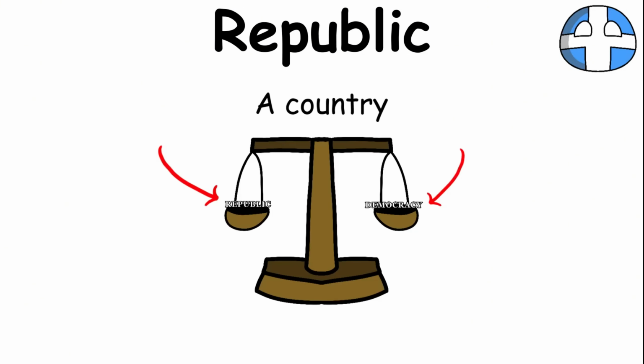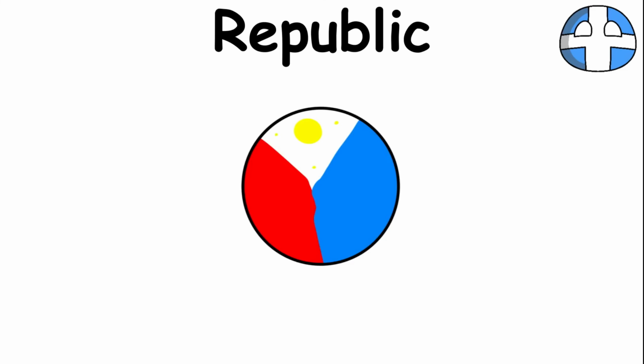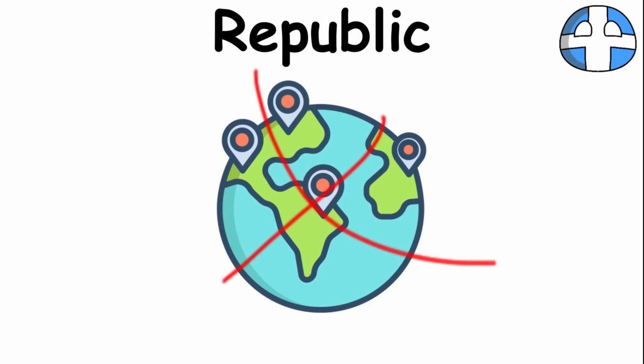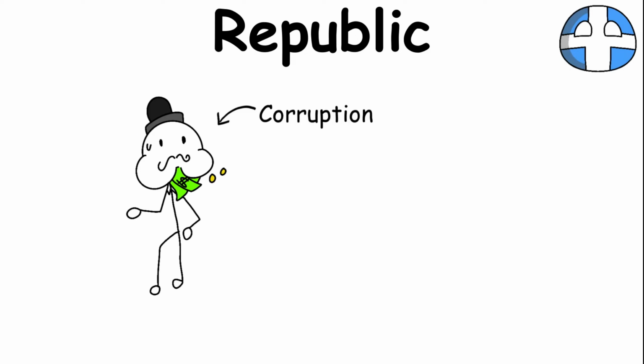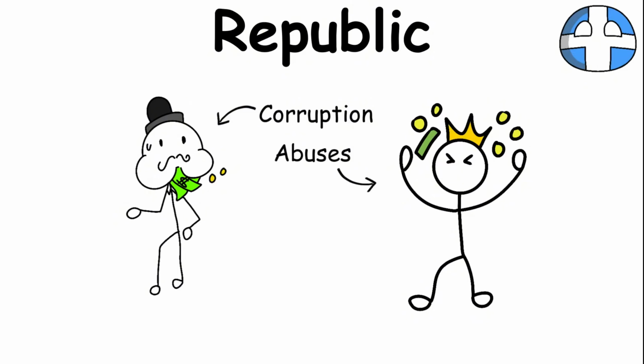A country can be both a republic and a democracy at the same time. The Philippines is one example. However, not every democracy is a republic. Canada is a democracy, but it is constitutionally a monarchy. Republics also have weaknesses because some countries may not be well suited to this system, especially when corruption and abuse of authority are common among political leaders.